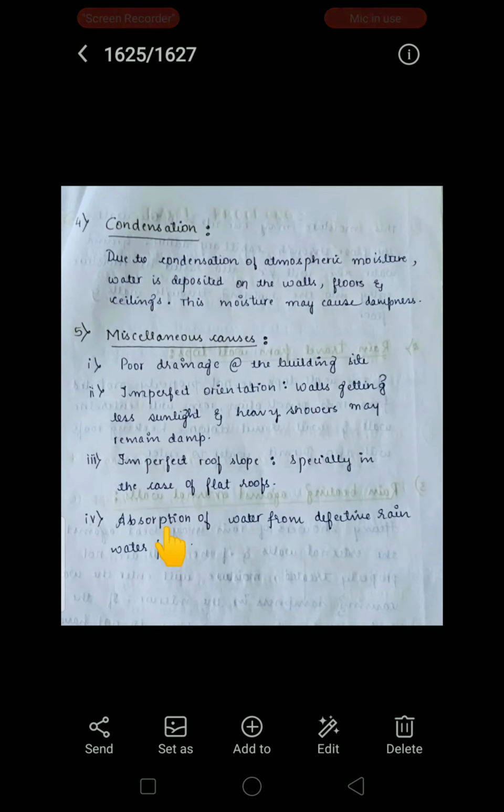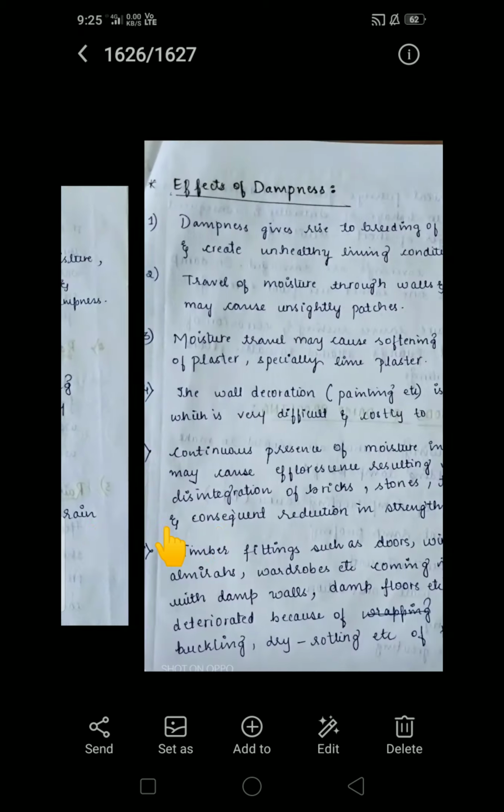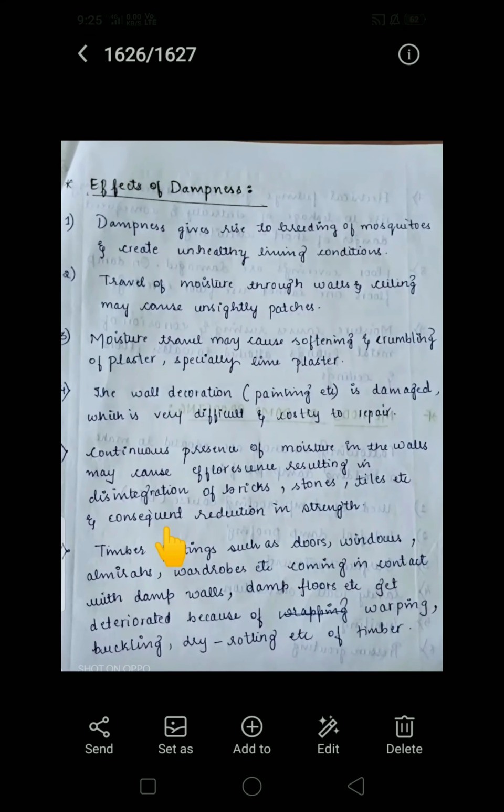Then absorption of water from defective rainwater pipes. From the defective rainwater pipes also there may be chances of absorption of water, so this also creates dampness in the building. Okay, these are all about the definition of dampness and causes of dampness.